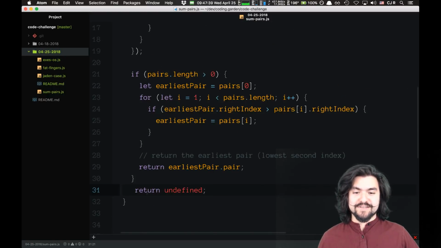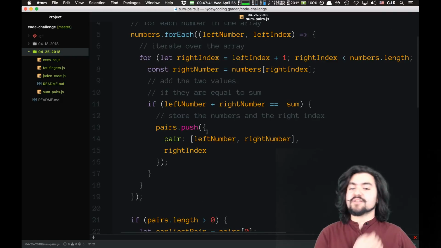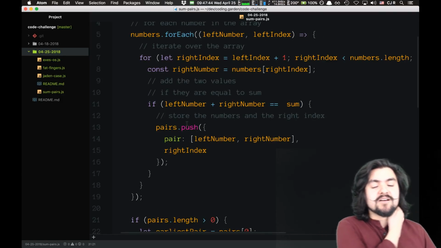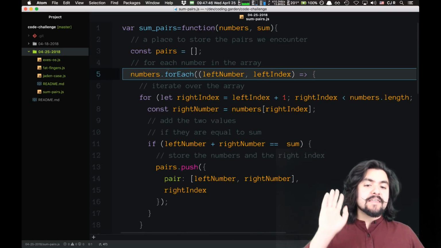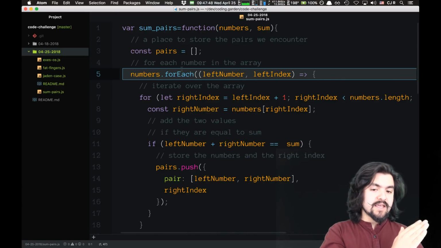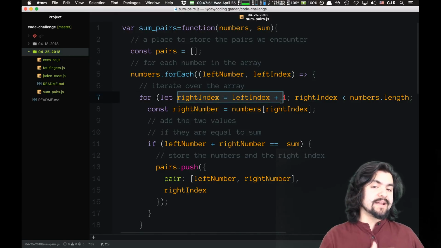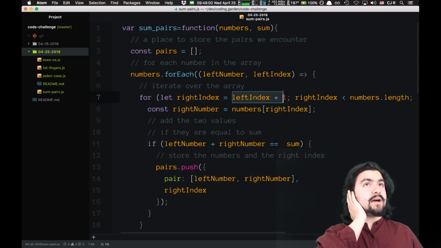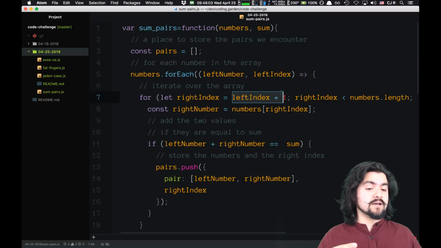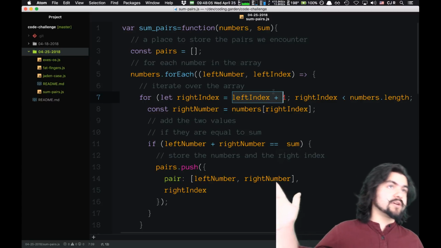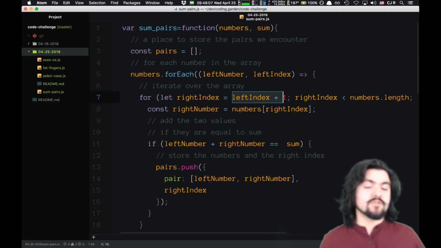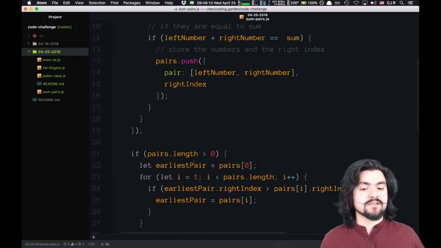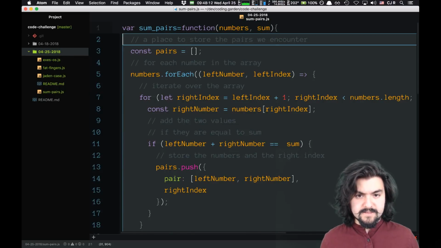So let's see if this causes a timeout. And the thing to think about, like why this takes a lot of operations, is this is iterating over the array, and then inside of that iteration we're iterating over the array again. We are not iterating over the whole array because we're starting at the current index, but we're doing a lot of iteration, because essentially for every number we're looking at every number to the right of it. So for an array of like 10 million, that's a lot of iteration. Let's see.